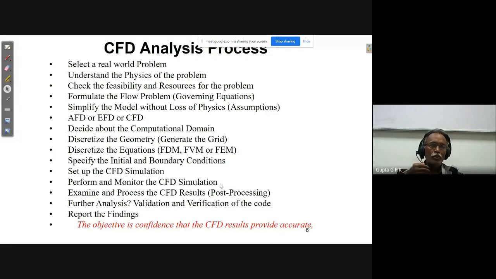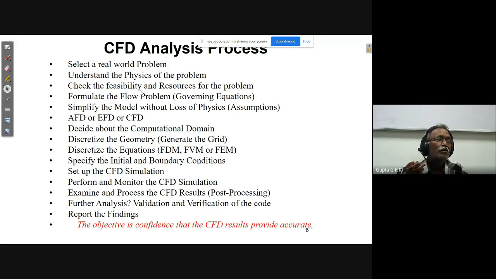And once you post-process them, then what do I have to do? As I told you, I have to do validation and verification of the code. Further analysis I have to do. Once the validation and verification is over, we report the findings. So that is the complete CFD analysis process. We will gradually see step by step the way we have to go about.